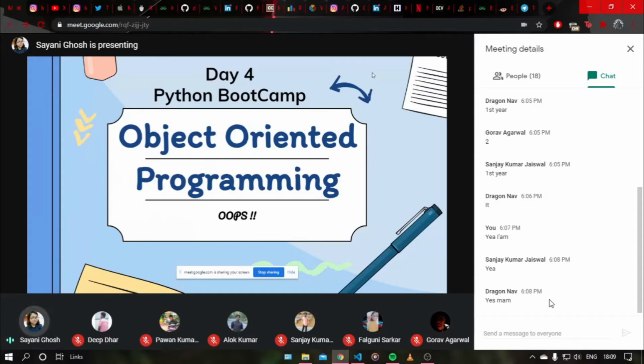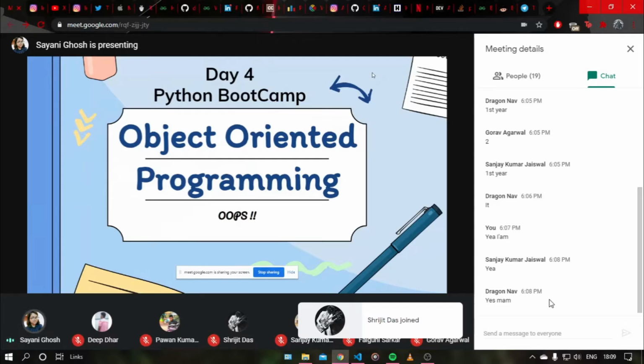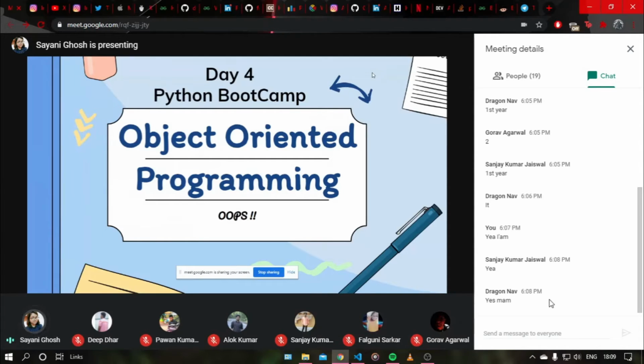So what are objects here? Let me give you an example. Suppose a switchboard. In a switchboard, we have many switches. We click the switches to switch on a fan or light, and we switch it off. We just click the switches, right? We don't do the connections with our own hands. We don't use the wires or connections, or think about what is happening in the background. We just directly switch on or off the fan or light.